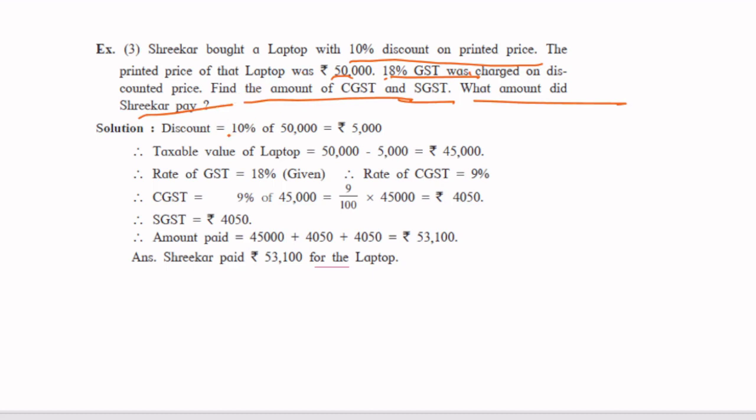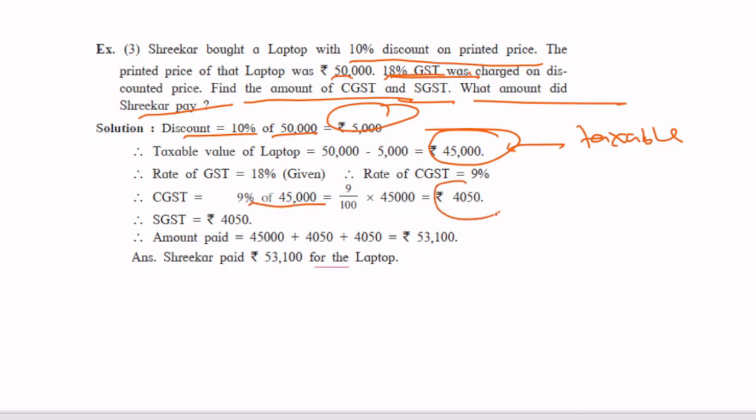Now let's proceed. Discount is 10% of 50,000. 10% of 50,000 is 5,000. If we remove the discount, we'll get 45,000, right? Now 45,000 is the taxable amount. On this you have to pay GST. 18% is the GST. Divide by 2, 9%. So 9% of 45,000 comes to 4050.